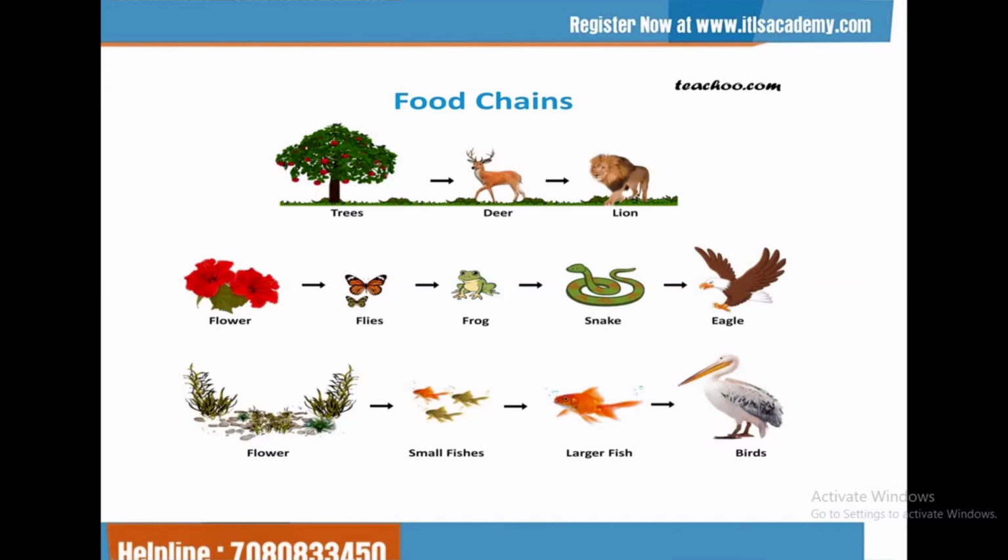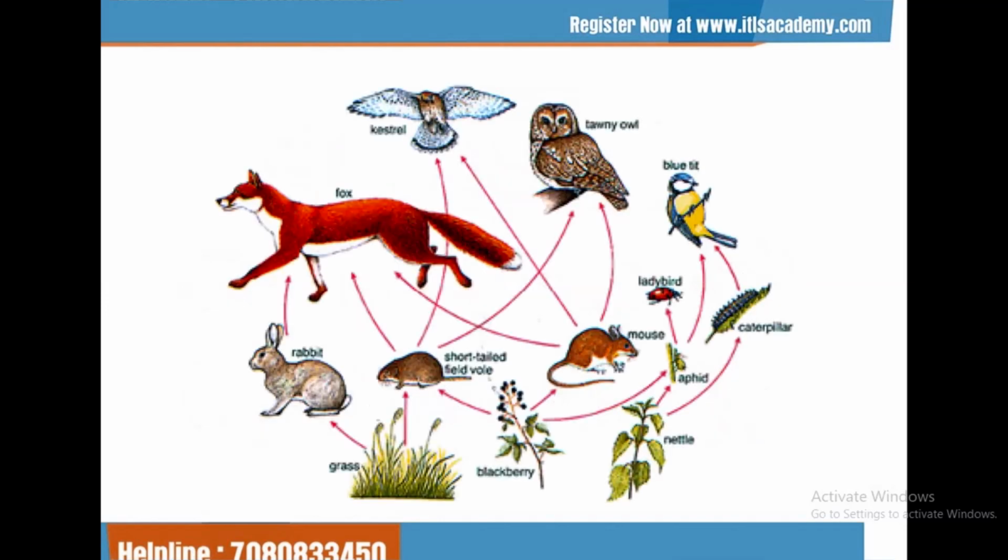In nature, you can see different types of food chains. There may be herbivorous food chains, there may be decomposing food chains. But in a food chain, as we see, the deer eats grass and the lion eats the deer. There are different trophic levels, 3, 4, 5 trophic levels in different food chains. But in nature, actually there is not an existence of a separate food chain. There is always existence of a food web where a particular species can be placed in different trophic levels.